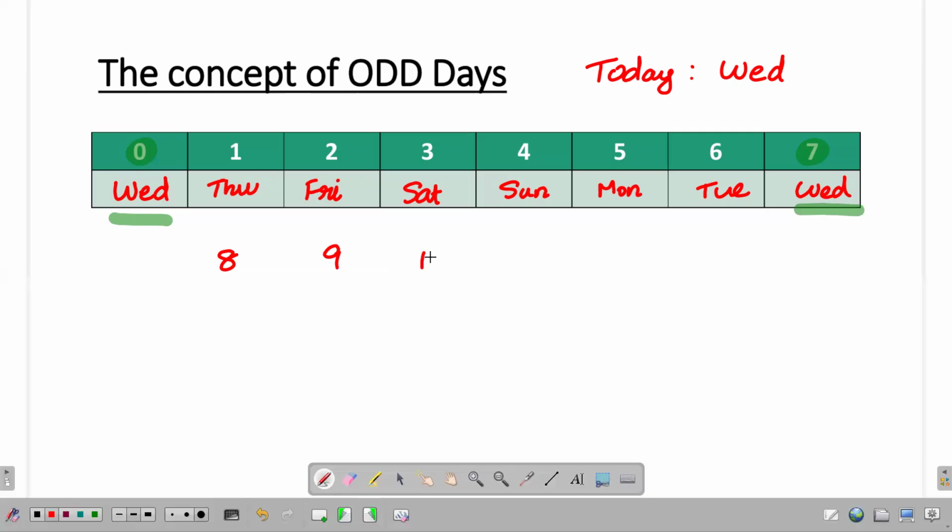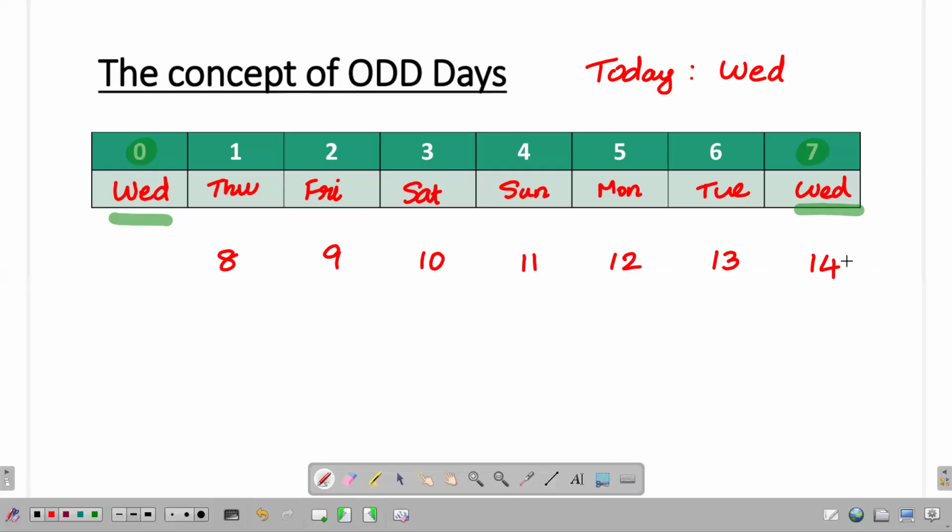So in the same way, 10 days from today, it's as good as 3 days from today. 11 days from today, it's as good as 4 days from today. 7 plus 4, I can say 11, right? So I can say that 12 days from today, it's as good as 5 days from today. 13 days from today, it's as good as 6 days from today. All right. So in the same way, 14 days from today, it is as good as 7 days from today. Again, it is as good as 0 days from today.